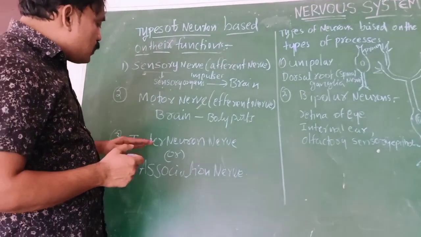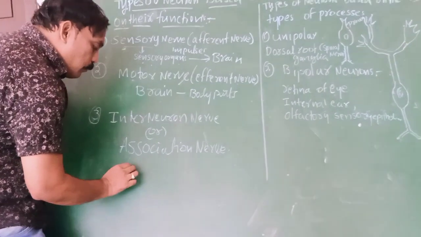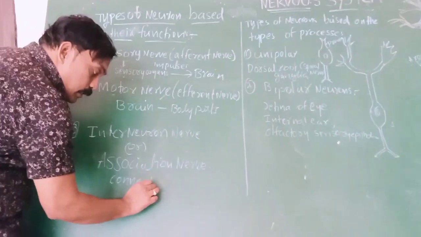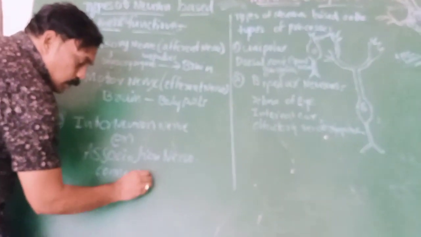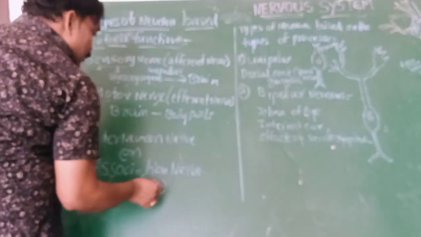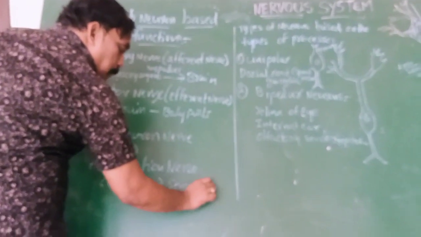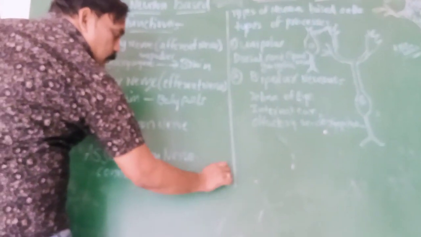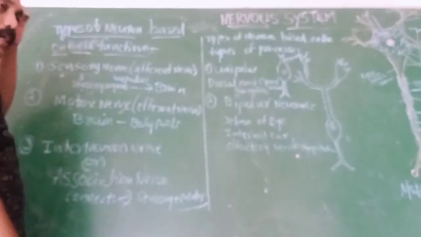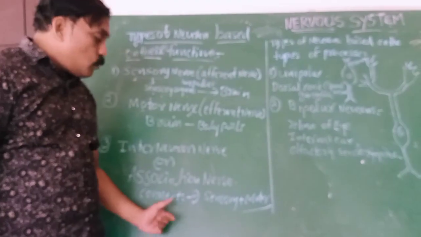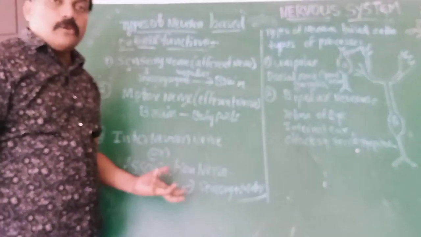Okay, and the last one, interneuron. Interneuron connects what? Sensory plus motor nerves. For example, in the spinal cord there are reflex actions; there we observe this, especially interneurons are associated.